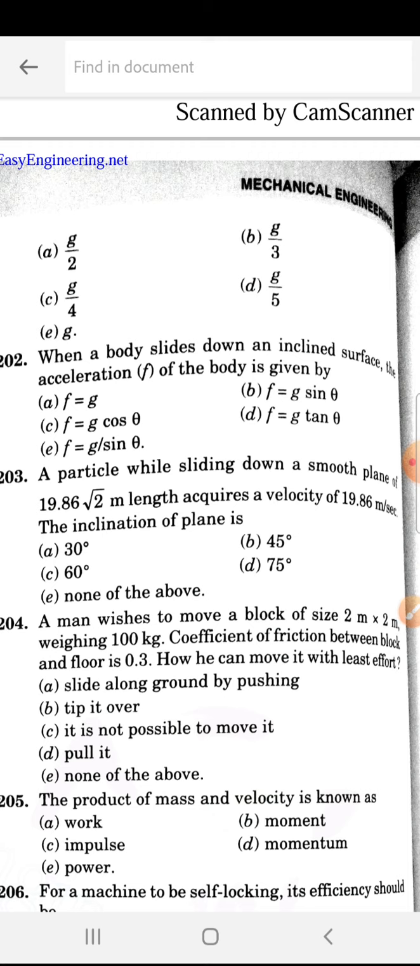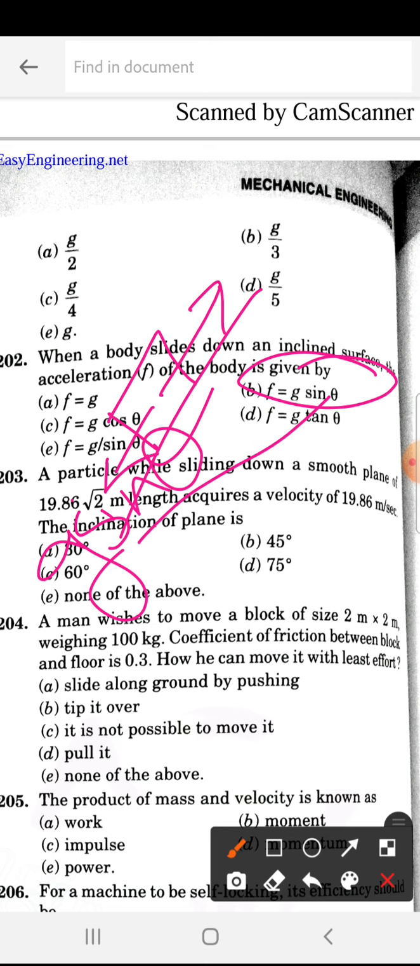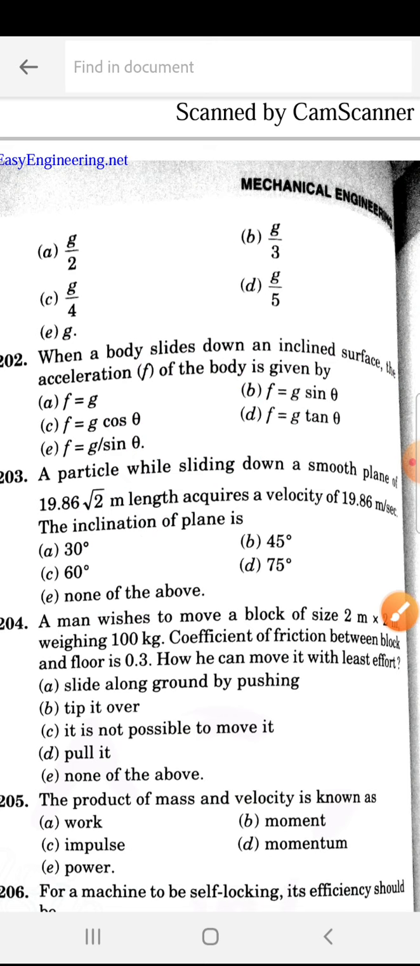When a body slides down an inclined surface, the acceleration f of the body is given by, so the acceleration of the body is given by g sin theta. F is equal to g sin theta. So this, we already know. So this is g sin theta, and this will be the frictional force. So f is equal to g sin theta.